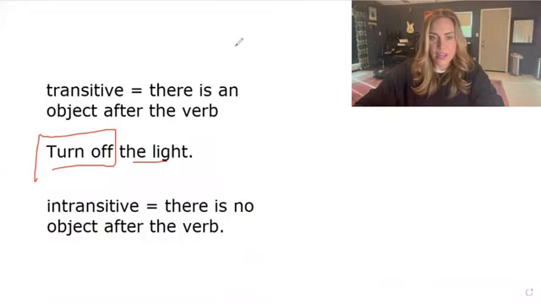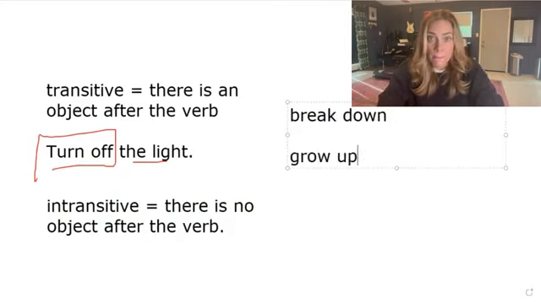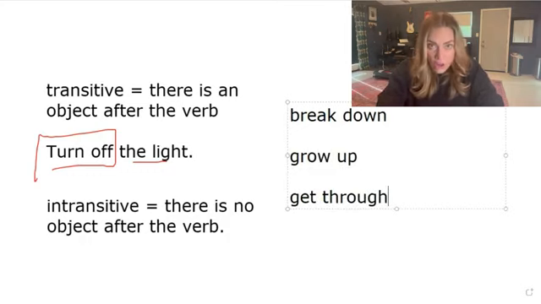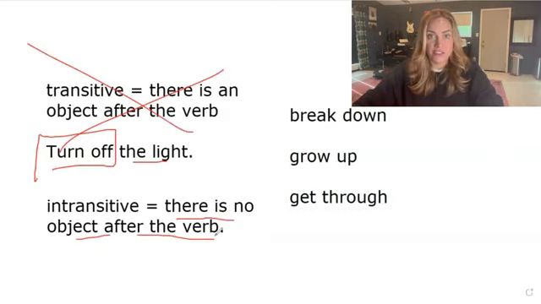So let me give you some examples of intransitive phrasal verbs over here, okay? And I will write them down. Break down is one. Grow up is one, and get through. All of these phrasal verbs are intransitive, and that means that they do not need any objects after them.